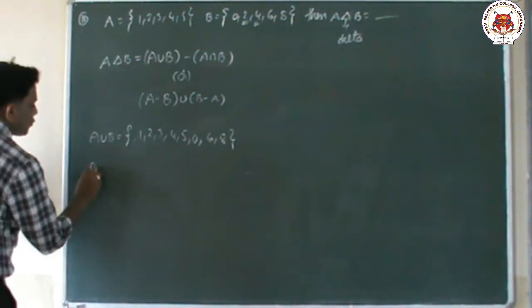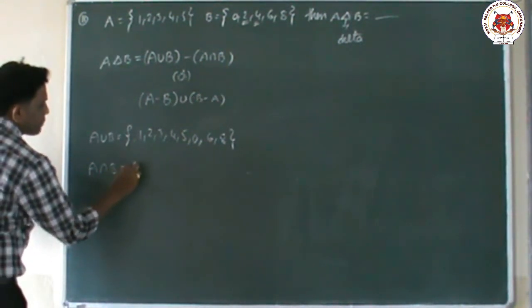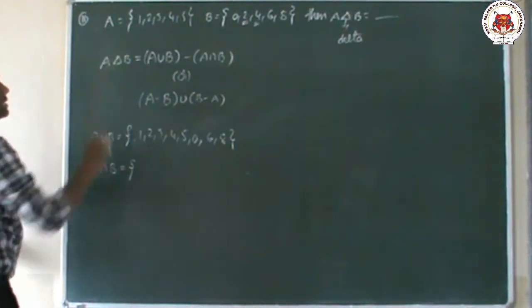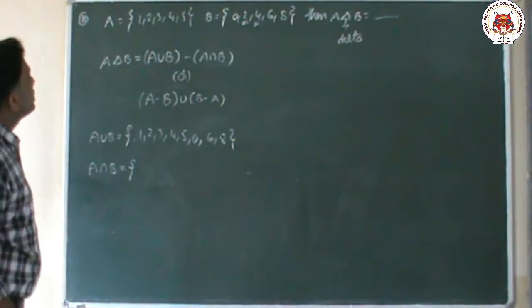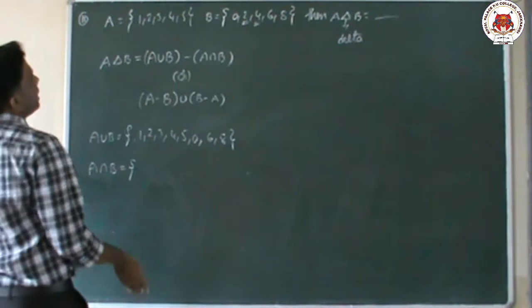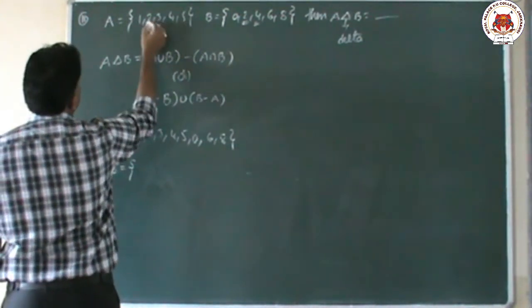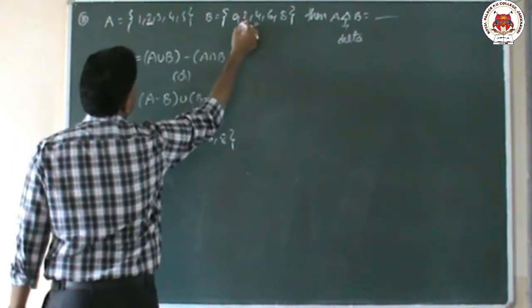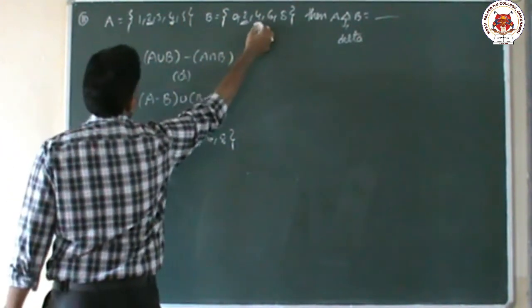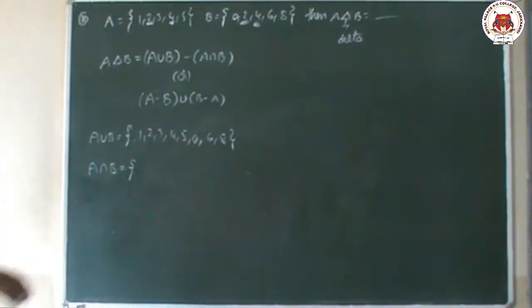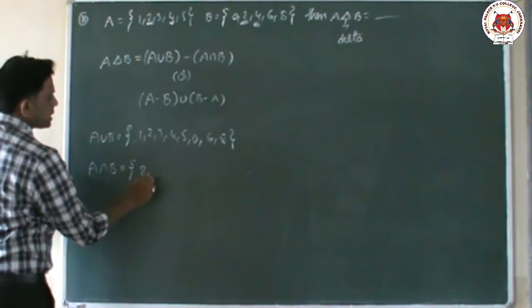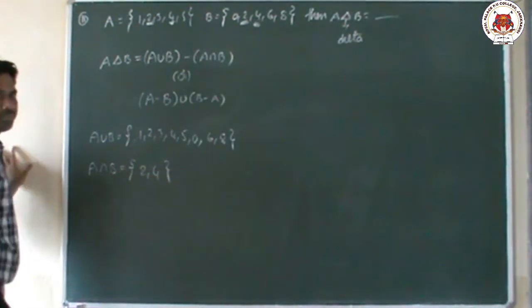Now I am going to find A intersection B. Intersection means in both sets we need the common elements. So you check here what are the common elements. In this set and in this set the common element 2 is common. Next 4 is common. Only 2 elements are common from both sets. So A intersection B means 2, 4.